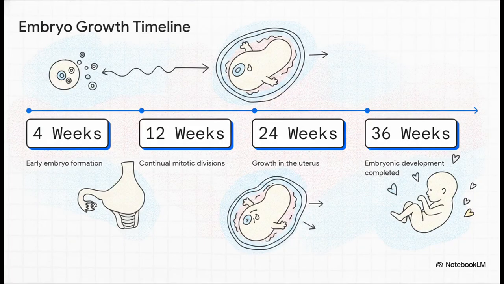Moving forward, let us trace the remarkable growth of the embryo. Once that zygote is formed, it undergoes repeated mitotic divisions while being pushed down towards the uterus for implantation. Following this timeline from 4 weeks all the way to 36 weeks, the development is continuous. During this time, a very special organ called the placenta forms. It acts as a vital lifeline, supplying food and nourishment to the growing embryo throughout these 9 months, right until the baby is ready for birth.